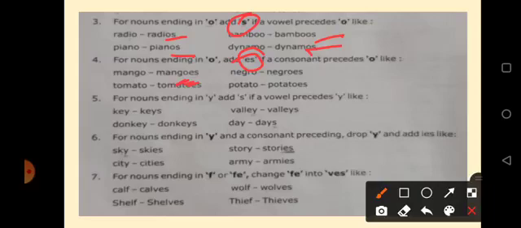Next rule, for nouns ending in y, add s, if a vowel precedes y, like key, keys. If the noun is ending with y and a vowel precedes, we have to add only s to make it plural form. Okay? Key, keys, valley, valleys. Donkey, donkeys, day, days.